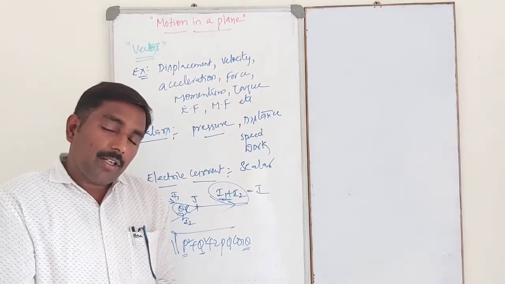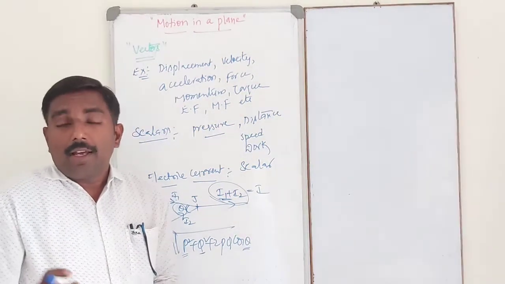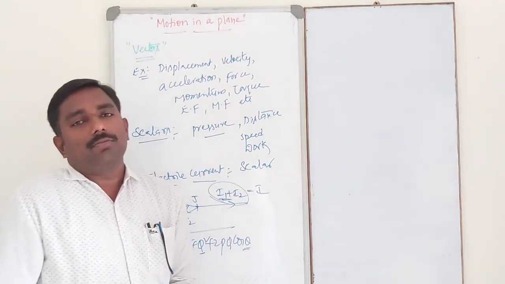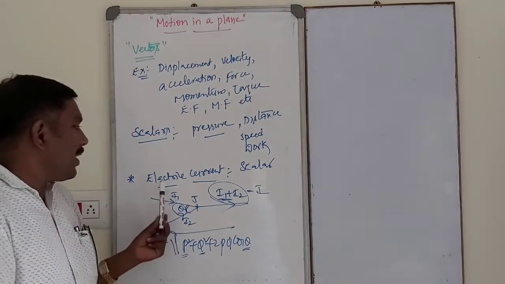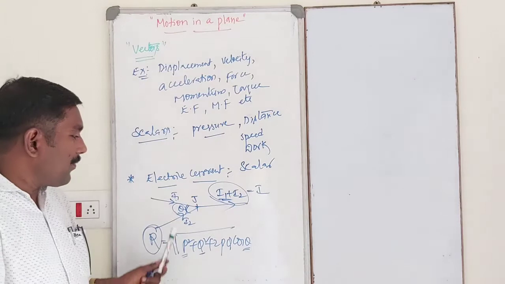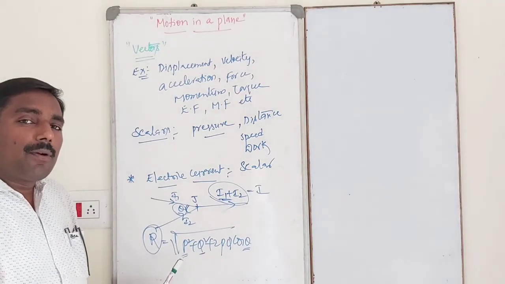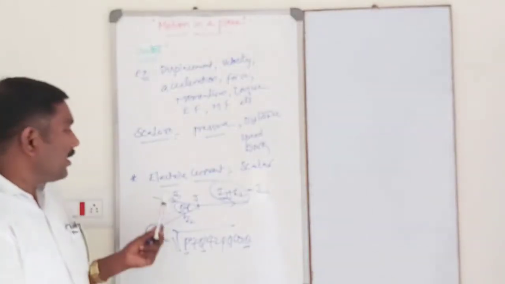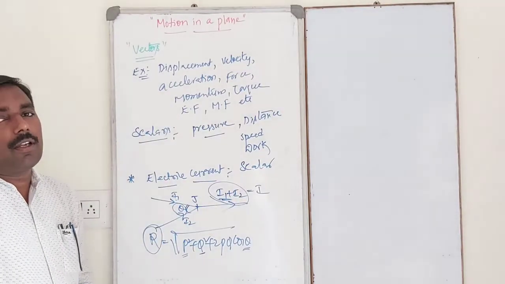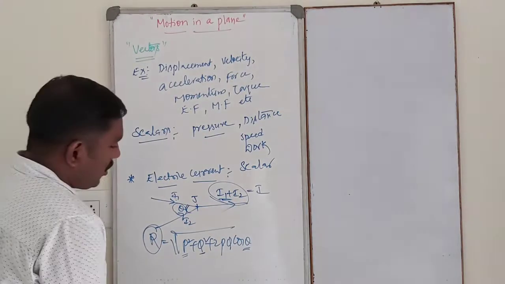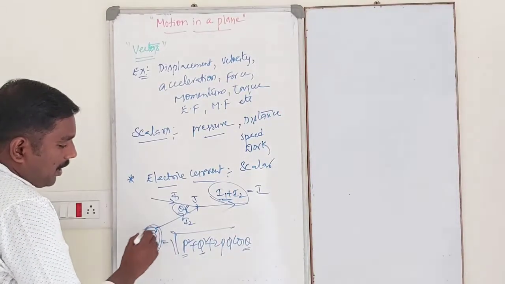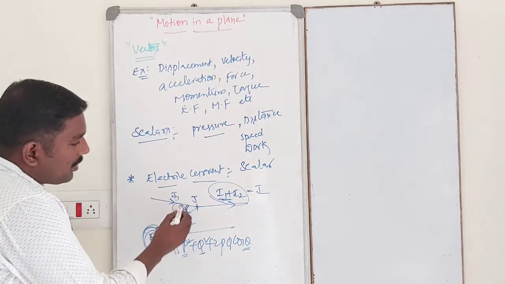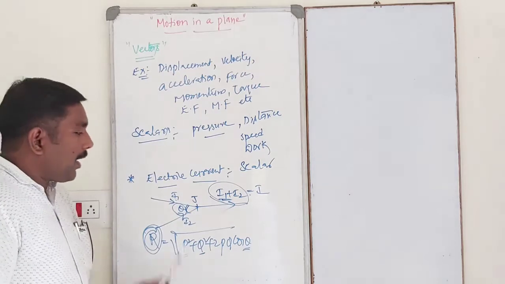Electric current has direction and also magnitude. A specific direction is there; by convention, the current flows from positive to negative. However, it is a scalar quantity. Why? Because it does not obey the parallelogram law of vector addition. Since it does not obey vector addition, electric current is a scalar quantity. Okay, dear students, please remember it. For vectors, the resultant depends upon the angle between P and Q. In this case, the resultant is independent of the angle between I1 and I2.